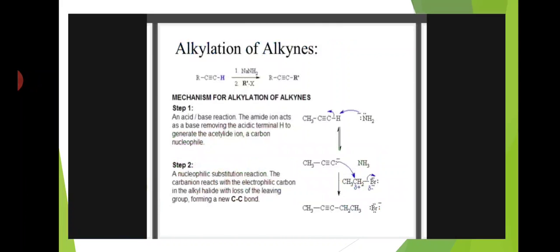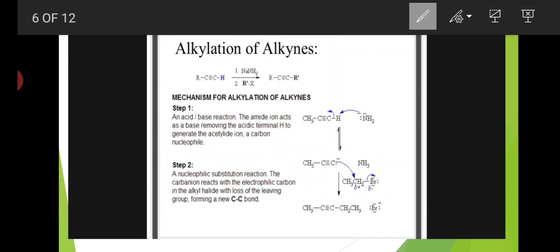Next is alkylation of alkynes. Okay, here alkynes means what? The compounds which are having a triple bond are called alkynes. Here RC≡CH is one of the alkynes.